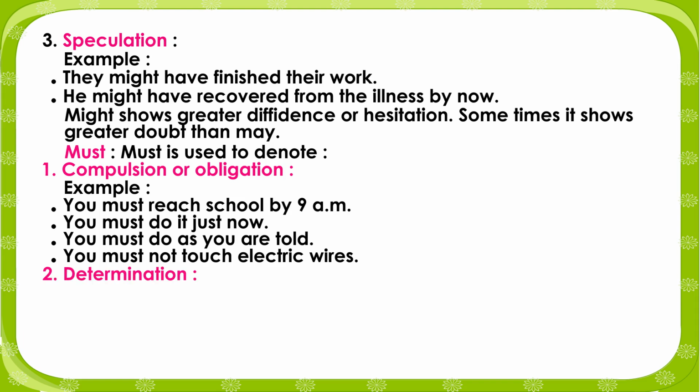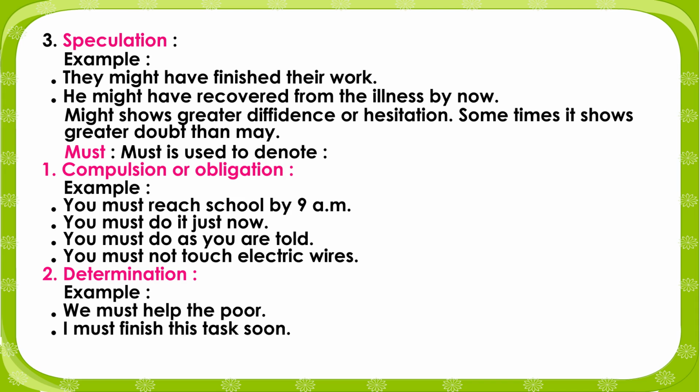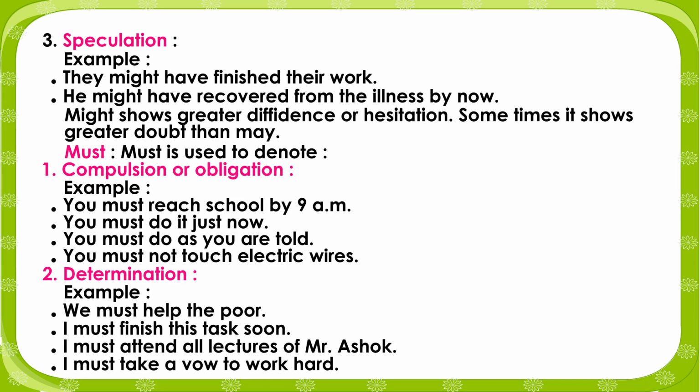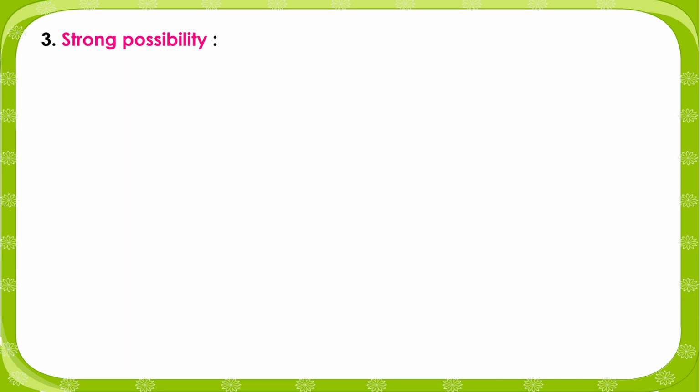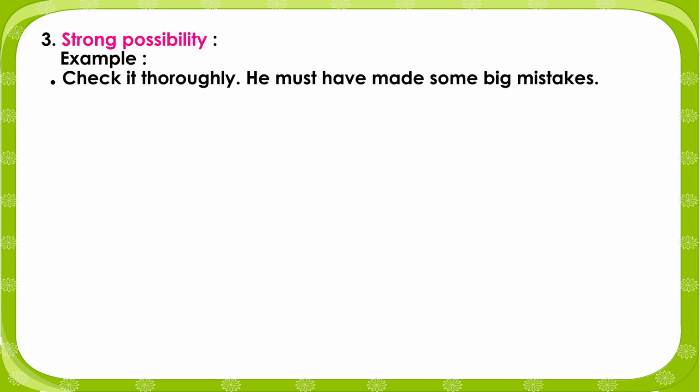2. Determination. Example: we must help the poor. I must finish this task soon. I must attend all lectures of Mr. Ashok. I must take a vow to work hard. 3. Strong possibility. Example: check it thoroughly. He must have made some big mistakes. He must be at least 74 years old.